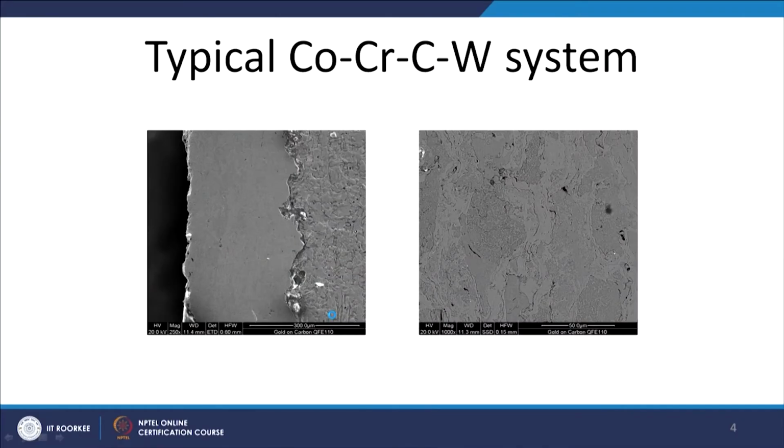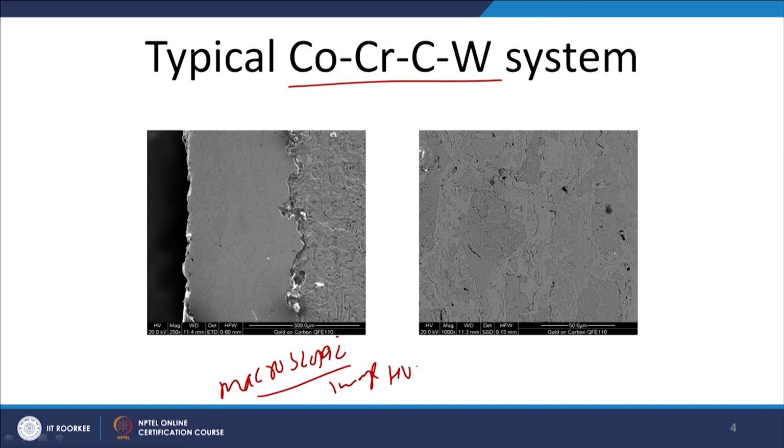In the next slide, I will be showing the typical HVOF sprayed coatings of the cobalt chromium carbon tungsten system. This is the macroscopic image of HVOF coatings of this material.